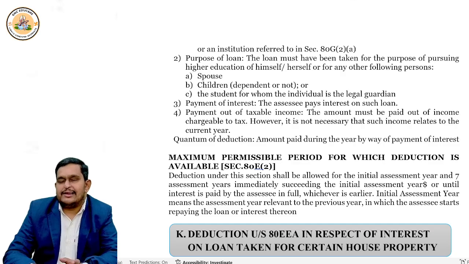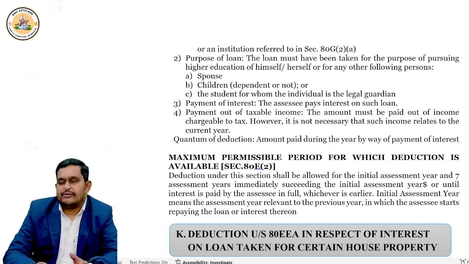So 80E is applicable to only an individual, resident or not, citizen or not. The purpose should be an education loan, and that too for higher education only. Higher education means at least after 12th class. From whom should you take it? Bank or specified financial institution or approved charitable trust. Right? For whose purpose should you take the loan? You should take the loan for self, spouse, children, whether dependent or not, or a person for whom you are the legal guardian. This is how you should remember.